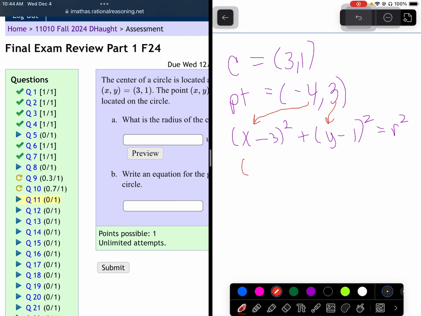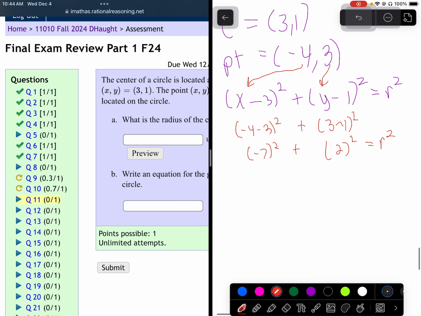Negative 4 minus 3 is negative 7. This is 3 minus 1, which is 2. Negative 7 squared is 49, 2 squared is 4, and 49 plus 4 is 53. So r is the square root of 53.